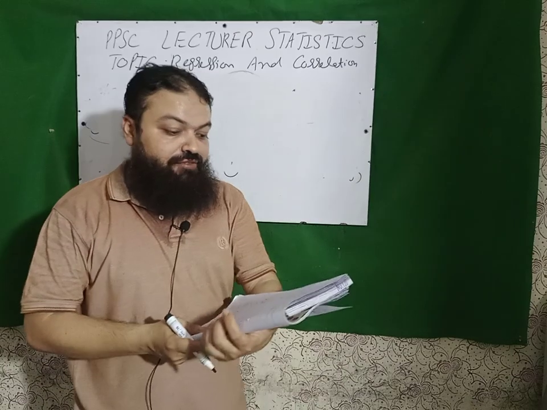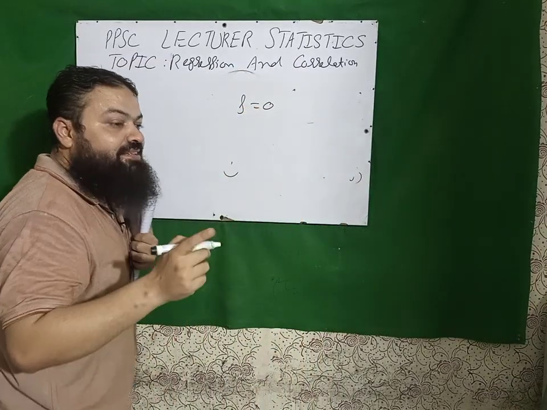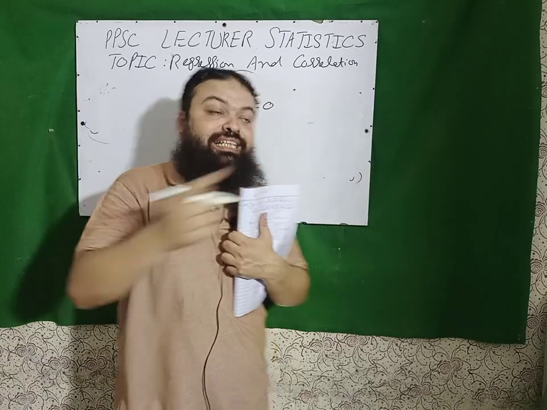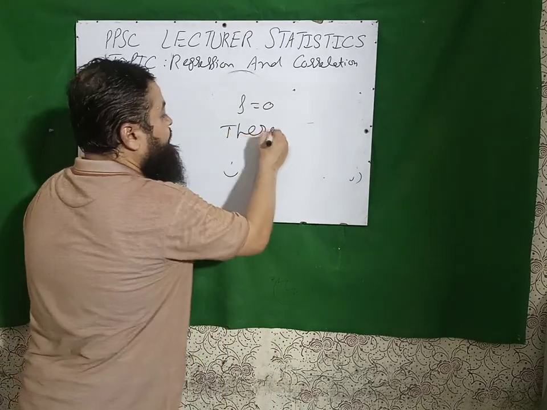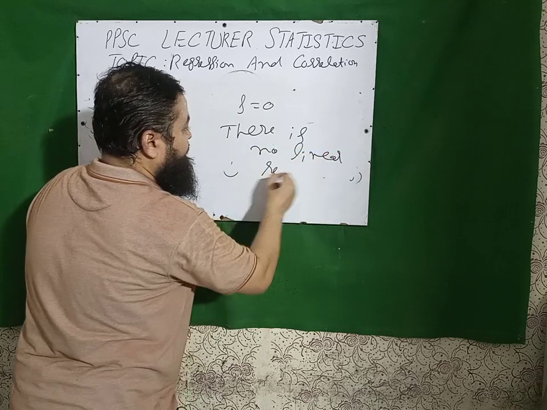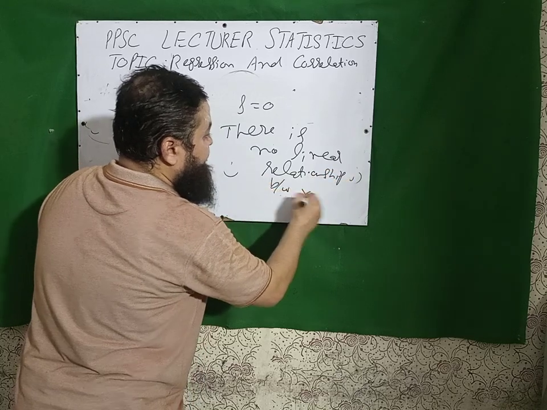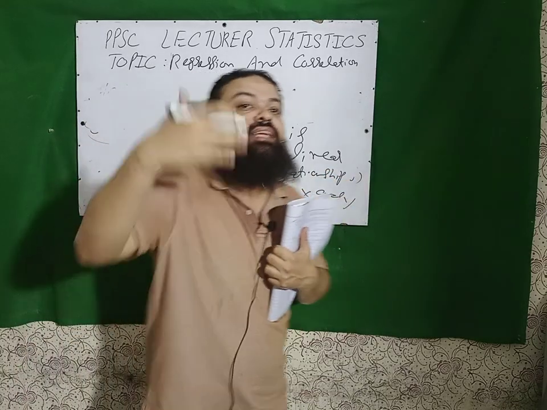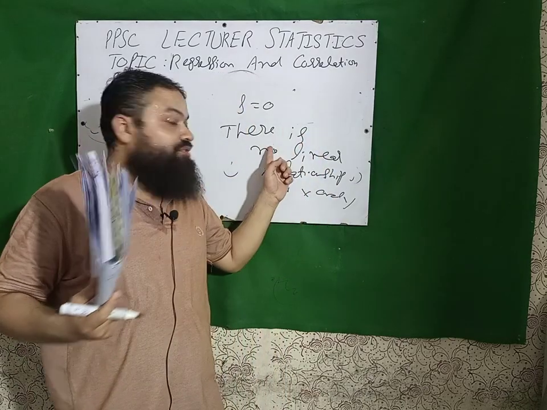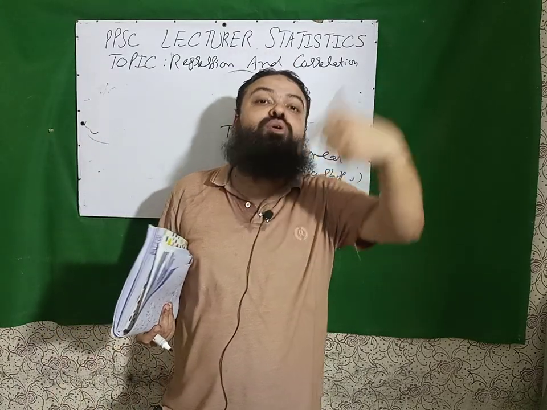Next question is, if rho is equal to 0, a very important question for interviews also. It does not mean that there is no correlation, it means that there is no linear relationship between x and y. There can be any other type of relationship, but rho equal to 0 means that there is no linear relationship. You can't say there is no relationship.